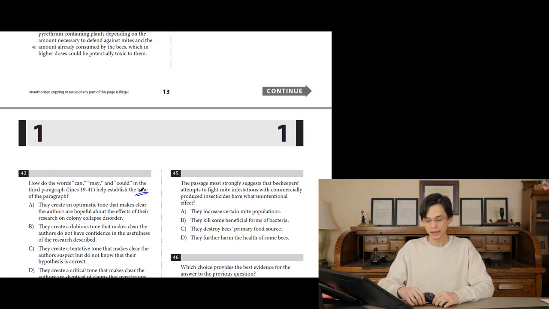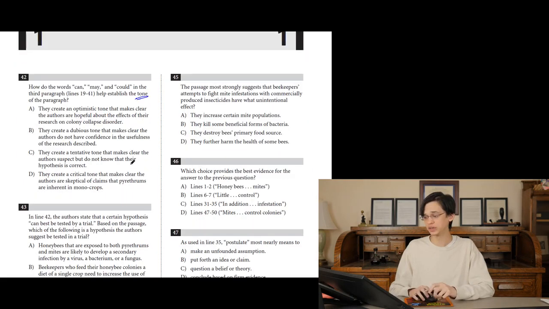Because remember, I think the central issue to this piece is that the experiment has not been done. They're telling us what we should do in order to test this hypothesis, but we have not tested it. And scientists never go out on a limb and say, "This is what the answer is going to be. This is what I know," without doing an experiment. So these words can, may, and could, we postulate, we suspect, help establish this tone of caution.